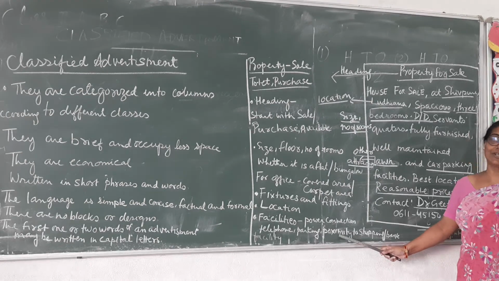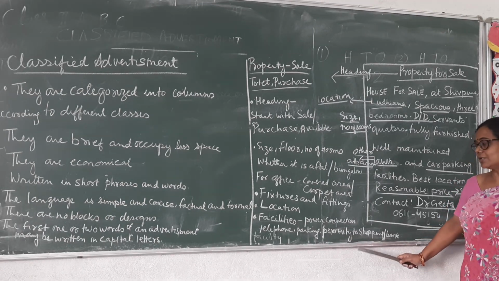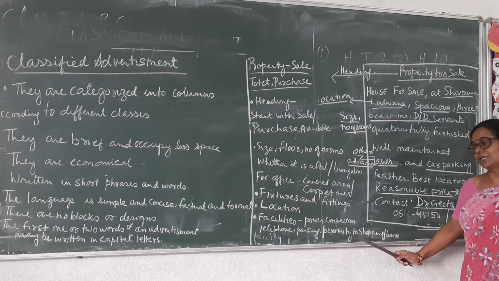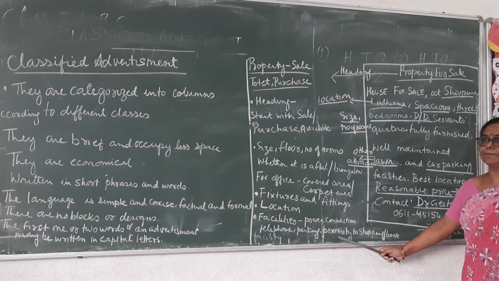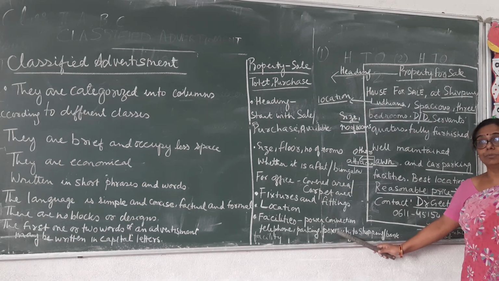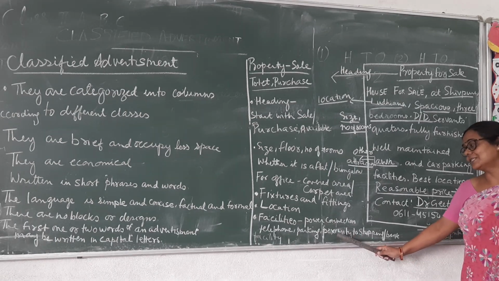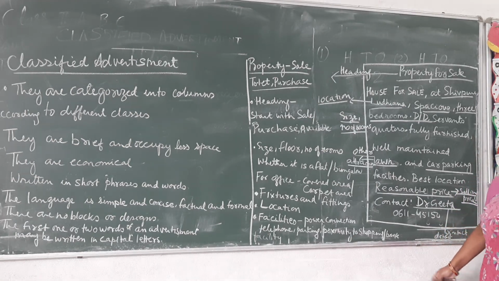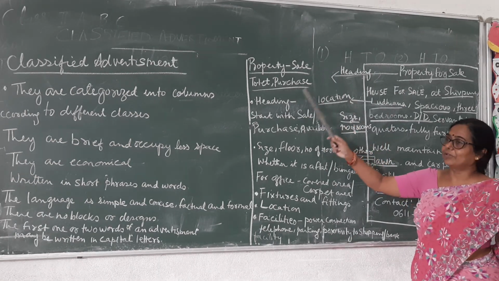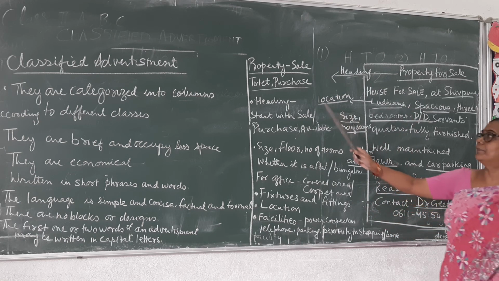How close it is to the railway station, to the airport, shopping areas, banks, school, hospital. So it is close to what? This proximity is also important, because if anyone wants to buy a house, or to rent a house, or to purchase a plot, they will always see the proximity, how close it is to the commercial areas.